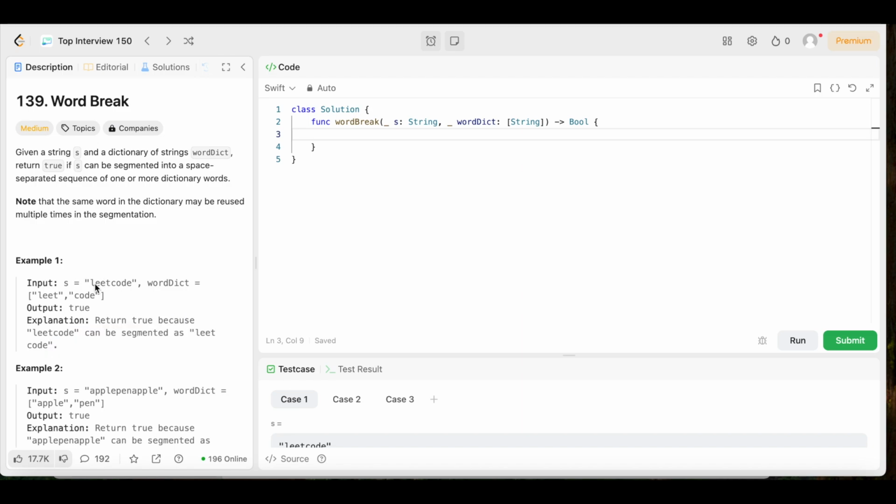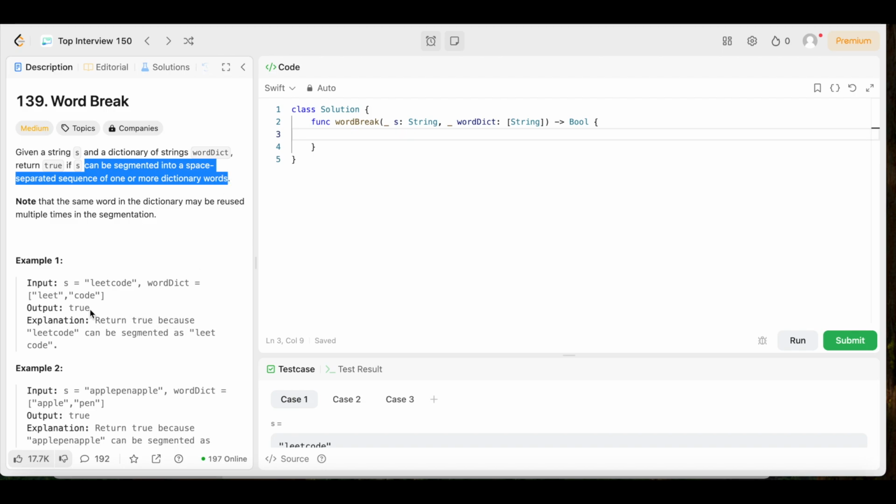So as you can see, you can break "leetcode" up into these two strings that are in the wordDict input, right? We could break "leet" up right here, boom, put "leet". Then we could break "code" up right here. "code" is right here, so we can return true, right? Because "leetcode" can be segmented as "leet code" with the space in between. It says right here, can be segmented into a space-separated sequence of one or more dictionary words.